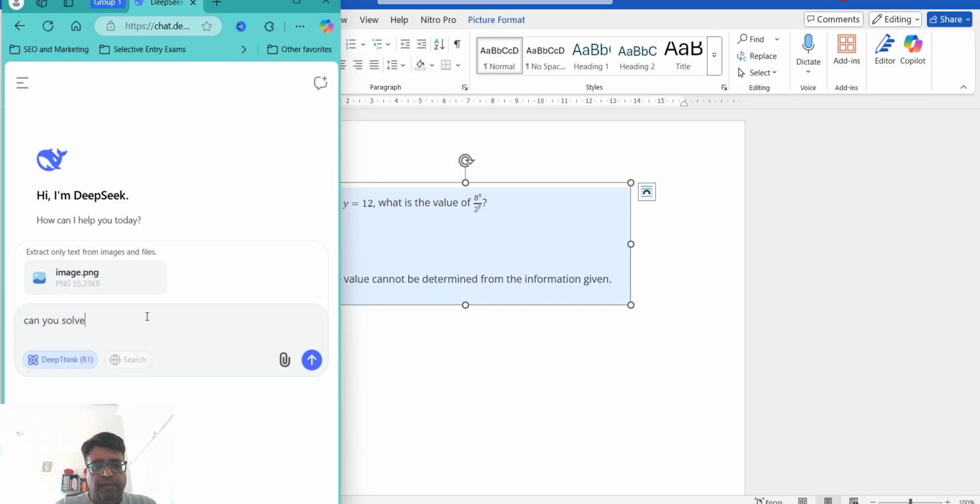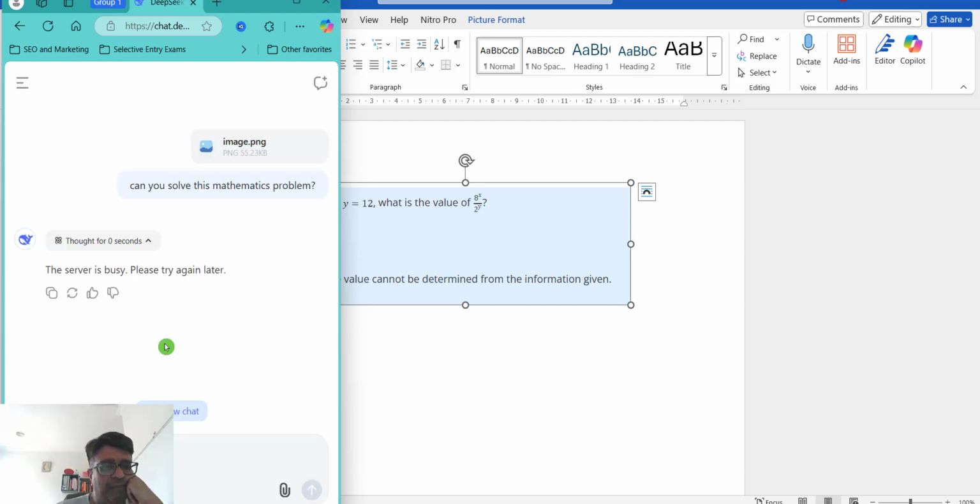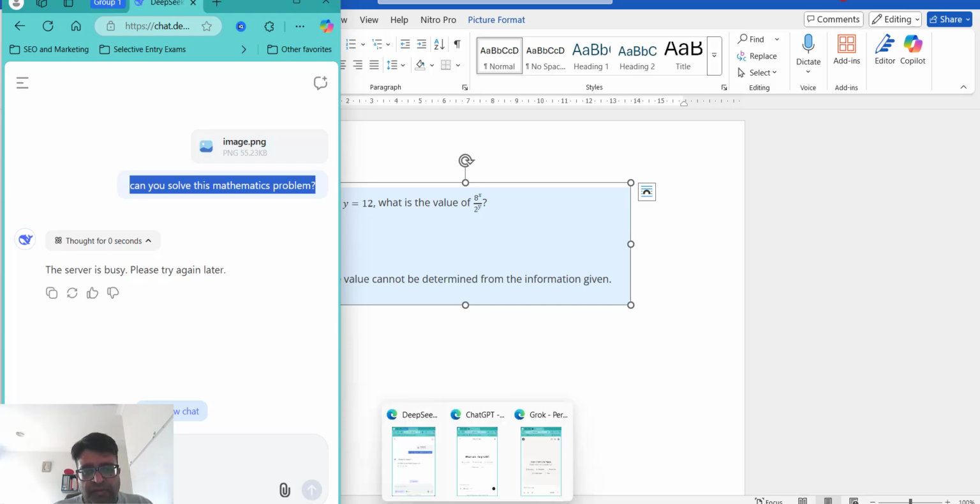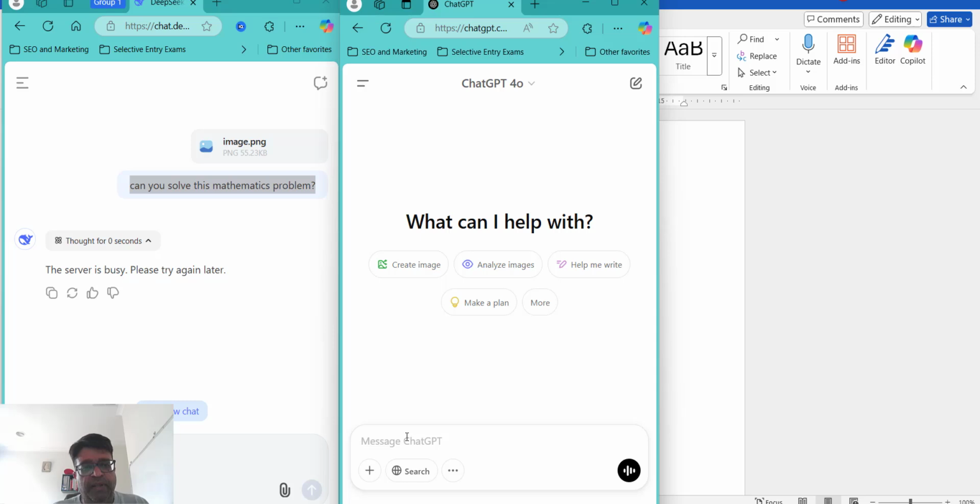Can you solve this mathematics problem? There we go. So definitely DeepSeek is falling far behind when it comes to giving a response in a timely manner. Maybe because of the server issue, I don't know. Let's go to ChatGPT and see what it has to say.